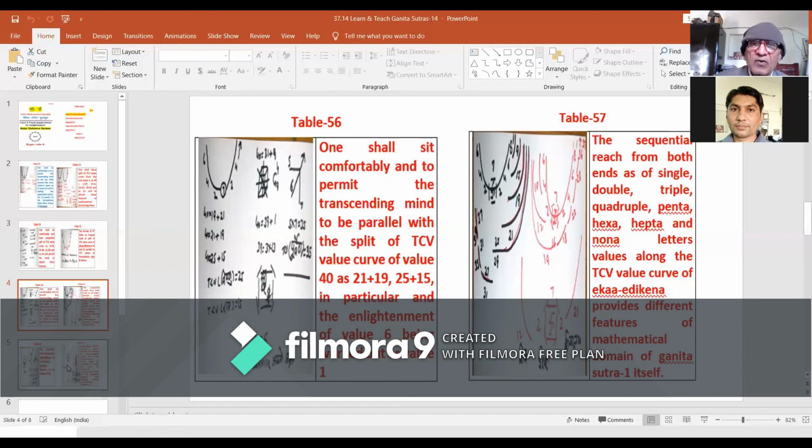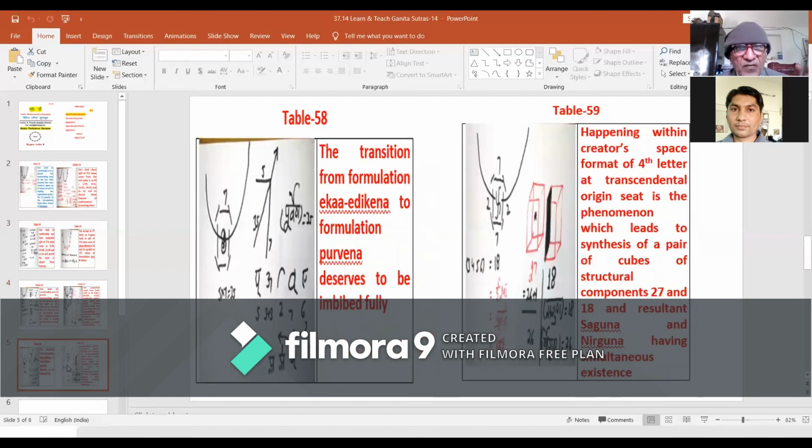And finally, when we are at table 58 and table 59, our focus is to remain upon the seat of the fourth letter, that is, the creator space format, and the happening within the creator space format of the fourth letter at the transcendental origin seat is the phenomenon which leads to synthesis of a pair of cues with structural components 27 and 18, and the resultant saguna and nirguna having simultaneous existence.